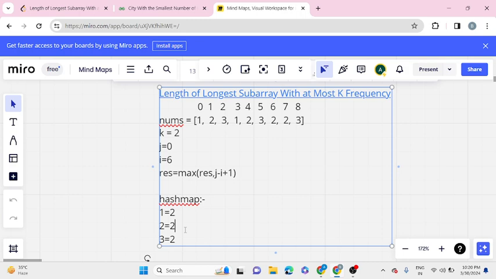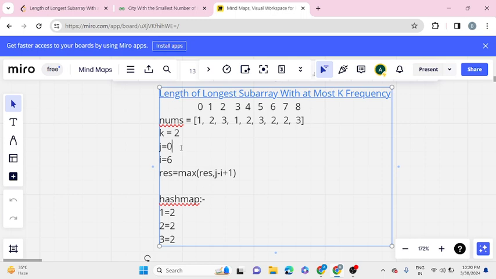So in this case we may have to remove some element, or we have to encounter an element from the start of the window. We have to encounter a two, to make sure that the frequency remains within the limit. So we won't remove the frequency of our element from our hash map; we will just remove it from our window.